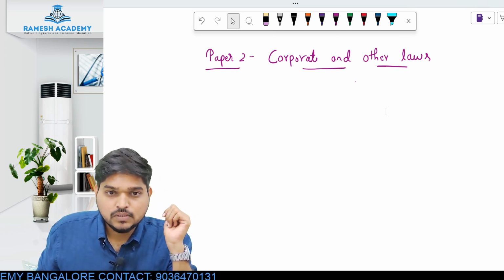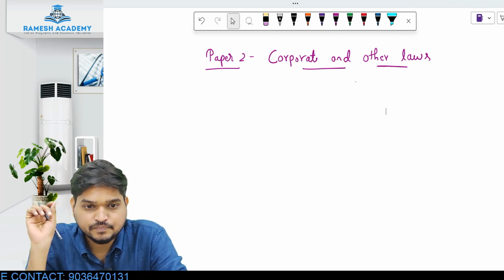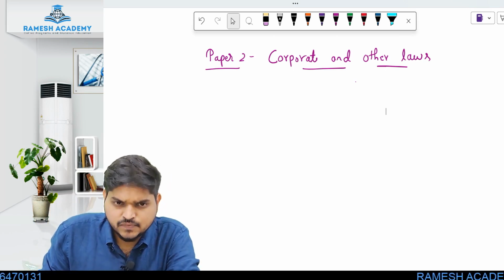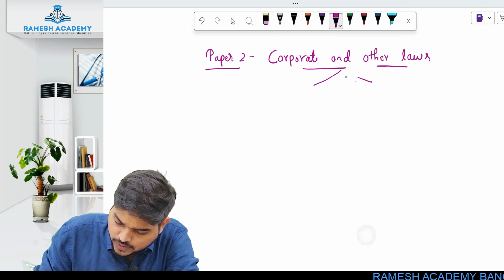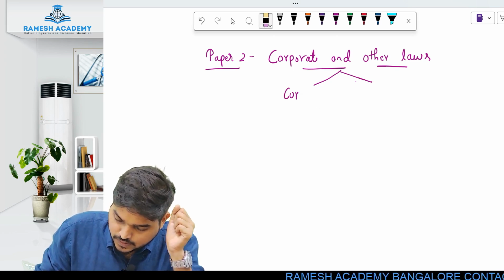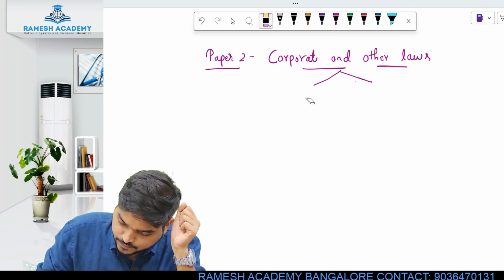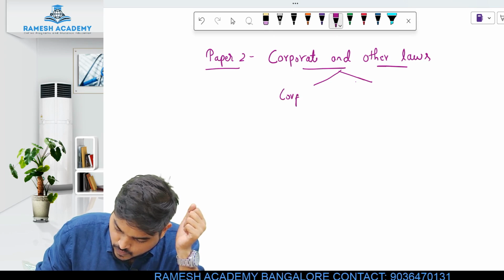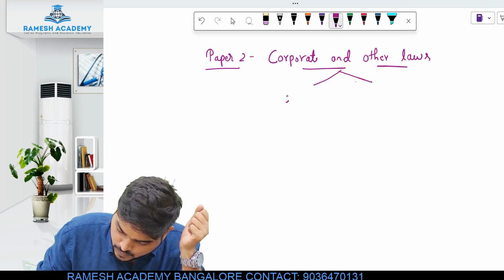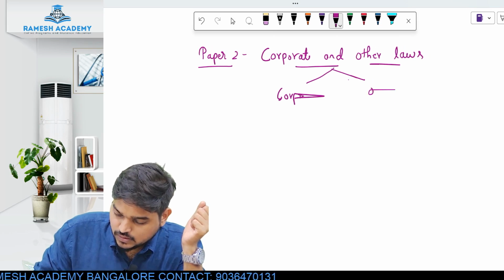Now the paper number 2, the name of the subject is corporate and other laws. Now this paper number 2 is divided into 2 parts, as it's very clear. First part is called as corporate law. And the second part is called as other laws.